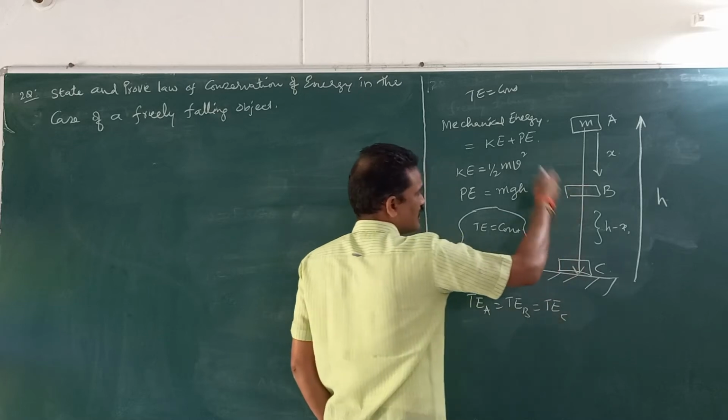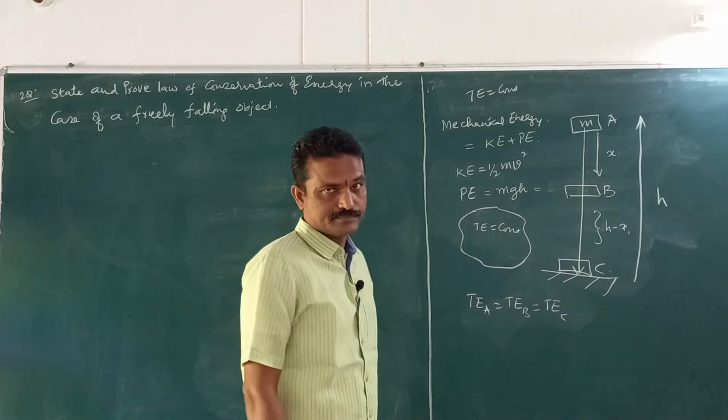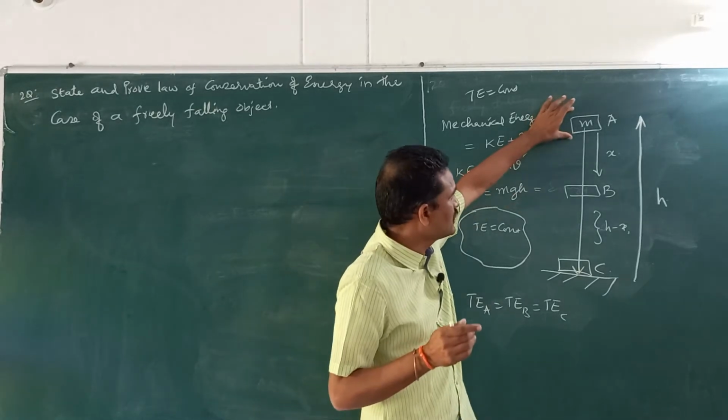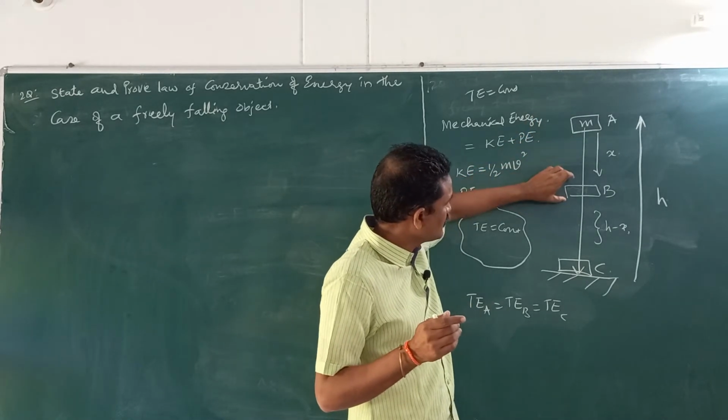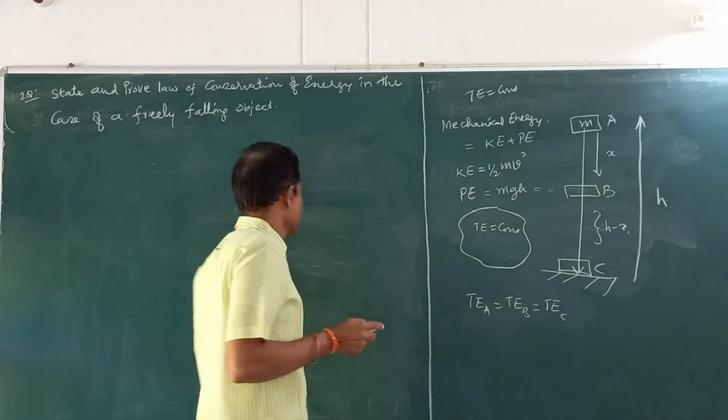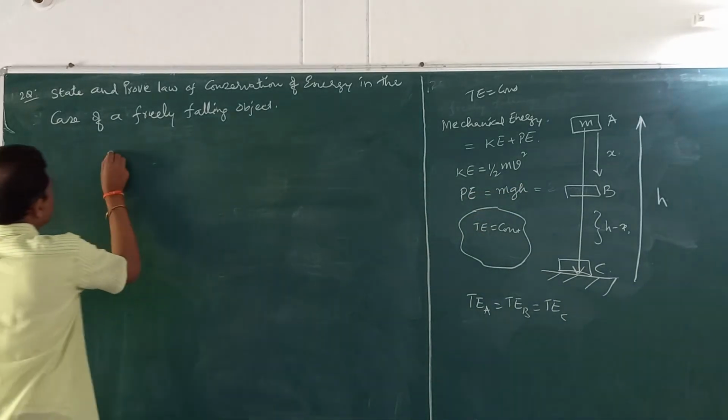I can consider any three arbitrary points of my interest. So what are my points? The initial point, some point in the middle, and the final point. Is it clear? Right. Now let us consider point A.